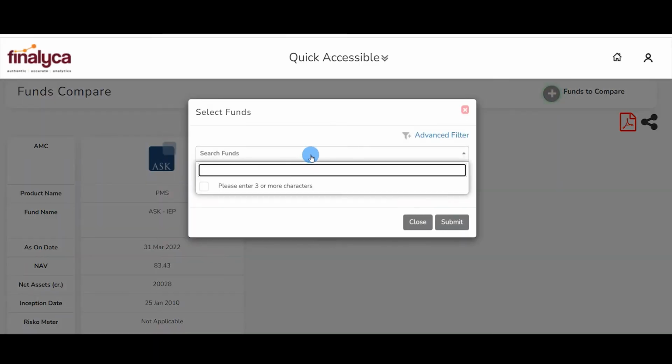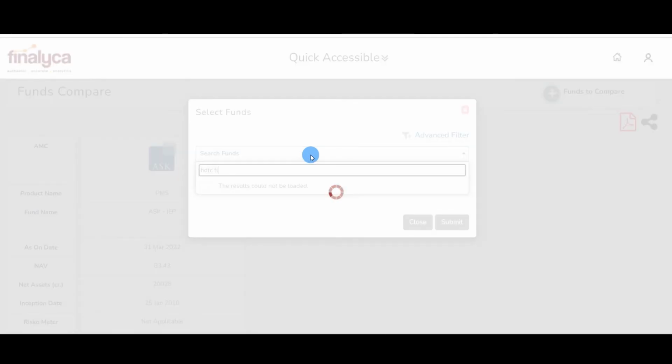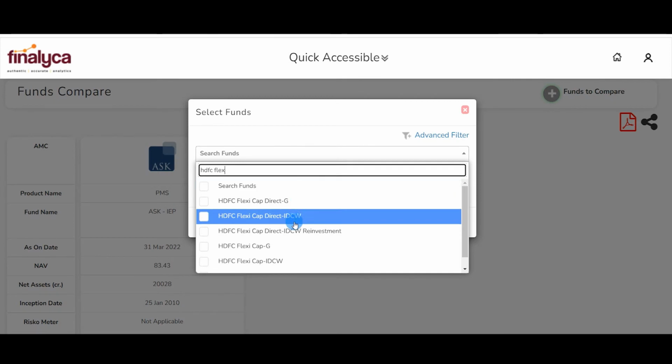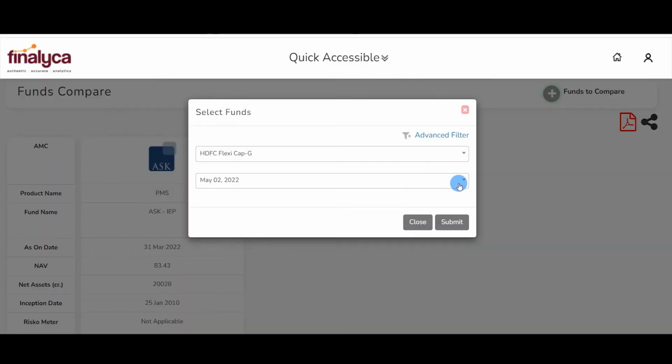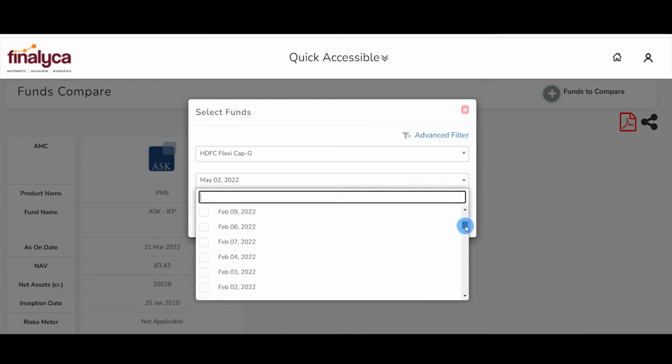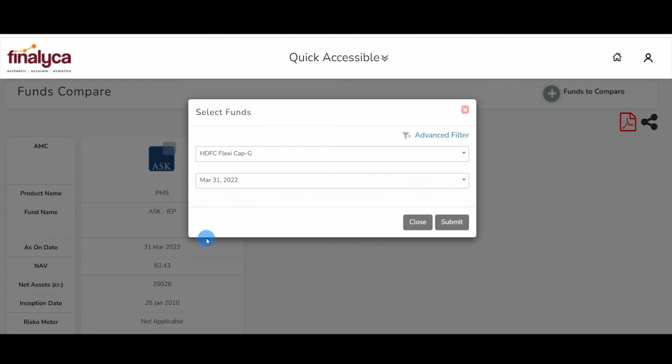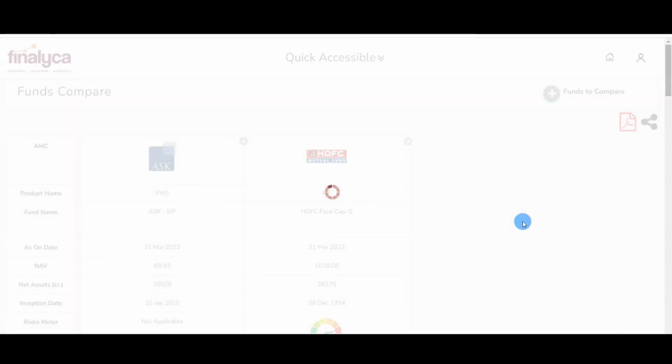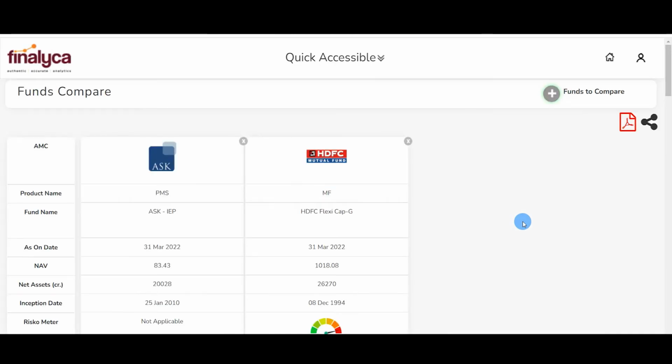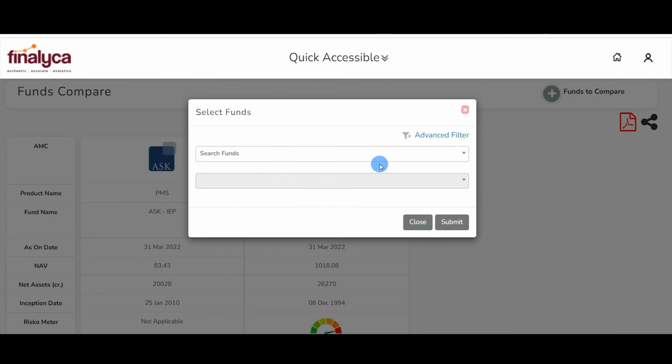So let us select HDFC FlexiCap and adjust the dates so that we can compare apple to apple. Let me select one more PMS out here so that we have two PMSs and one mutual fund to compare. So after this mutual fund gets loaded, I'm going to take another PMS which is from Marcellus.